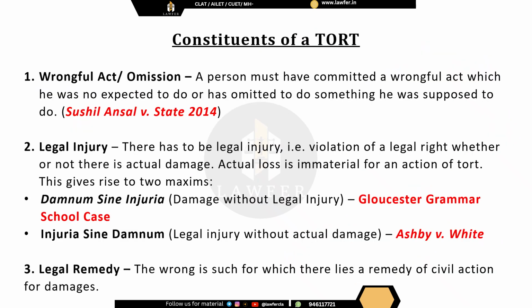Now, before that, let us look into what are the essential elements or the constituents of a tort. It is a wrongful act. A person must have committed a wrongful act.